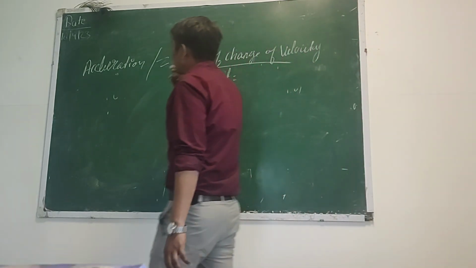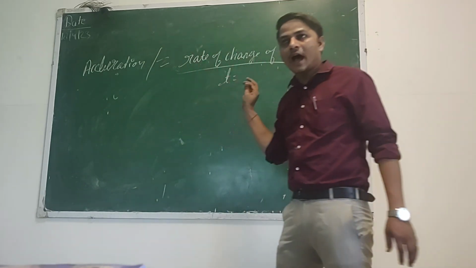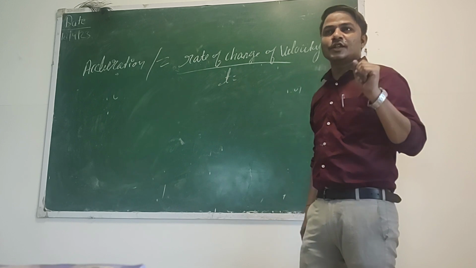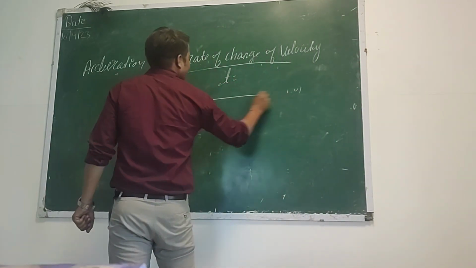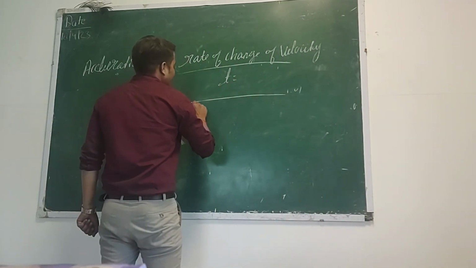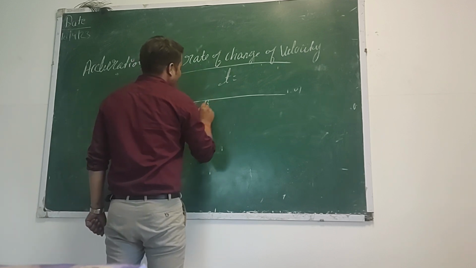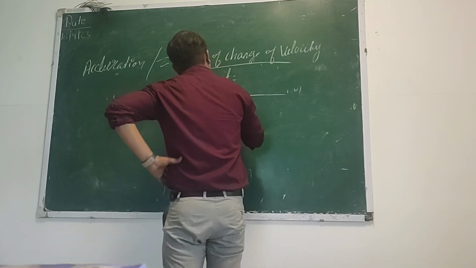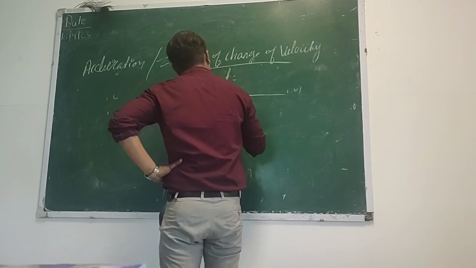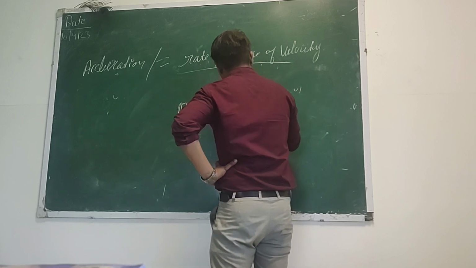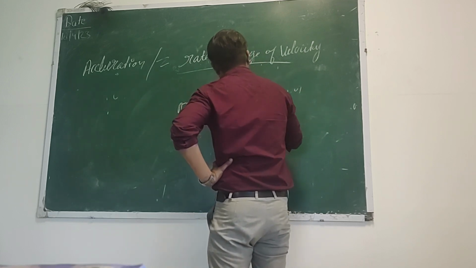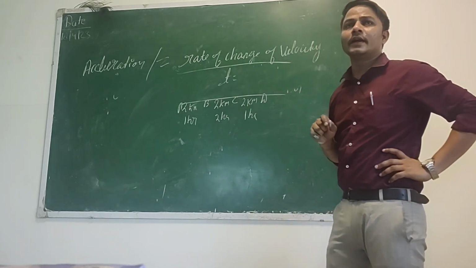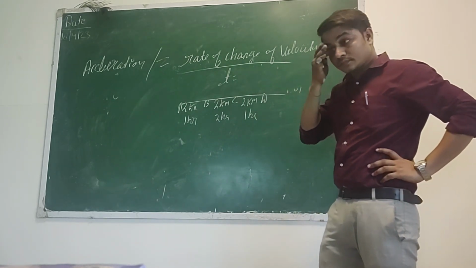So when we have acceleration, then we have average speed. Suppose in the first part, A to B 2 kilometer in 1 hour. B to C 2 kilometer in 2 hour. C to D 2 kilometer again in 1 hour. So you have to find the average velocity here.